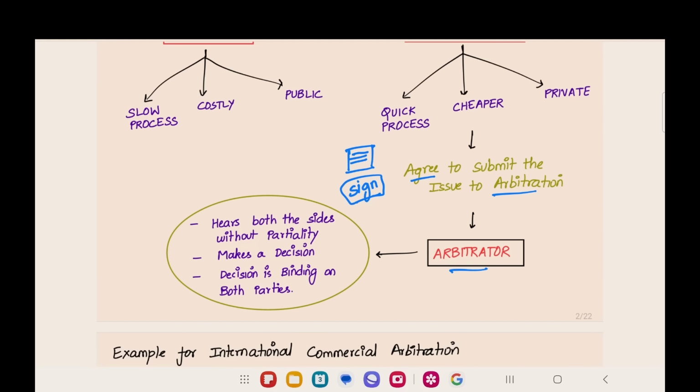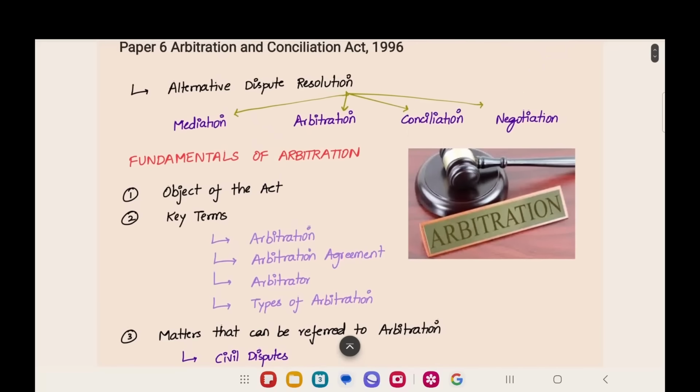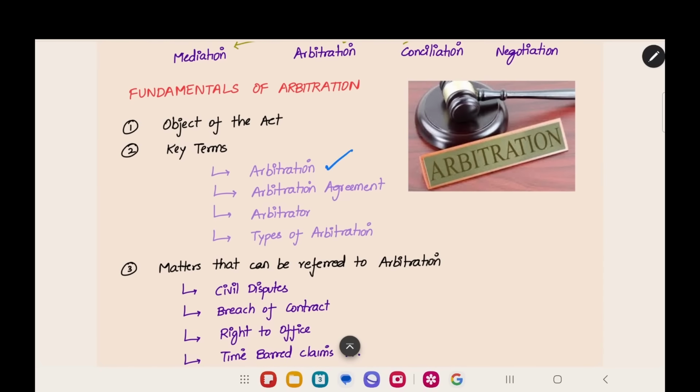Now they are appointing an arbitrator, and the arbitrator will hear both sides without partiality. He should be independent and impartial, and he will make a decision. The decision is binding on both the parties. After the arbitrator has taken a decision, the parties cannot go back and say, I will not follow this decision. Binding means that both parties must compulsorily follow whatever decision the arbitrator takes. So this is a binding decision. This is about arbitration. Now, we have learned some key terms relating to arbitration. What is arbitration? Both the parties appoint an arbitrator, and he will make a decision.